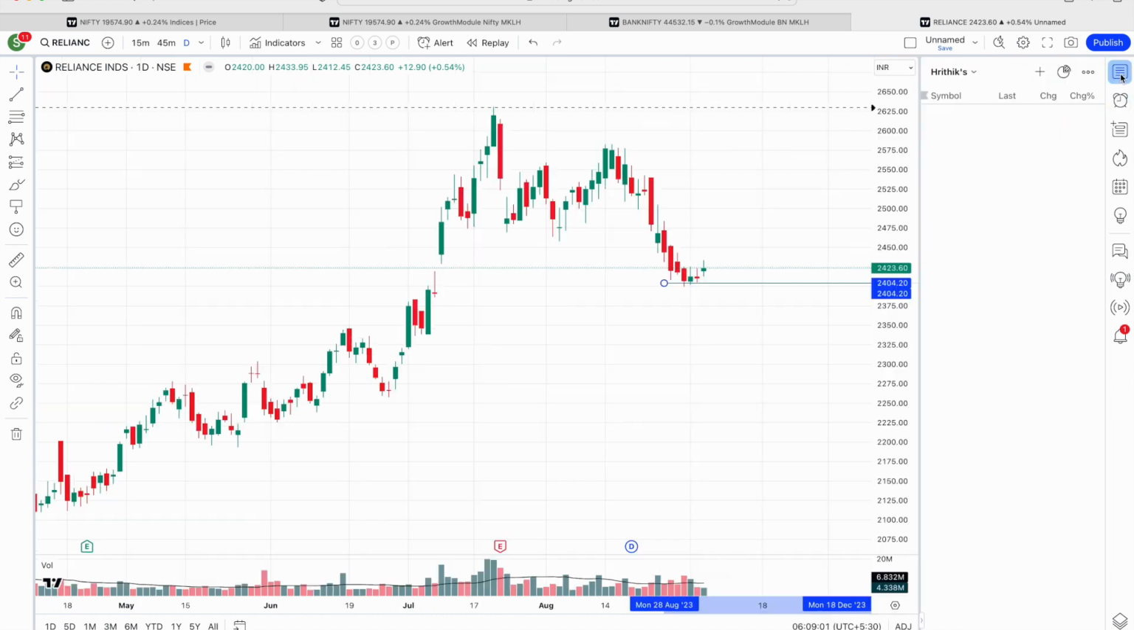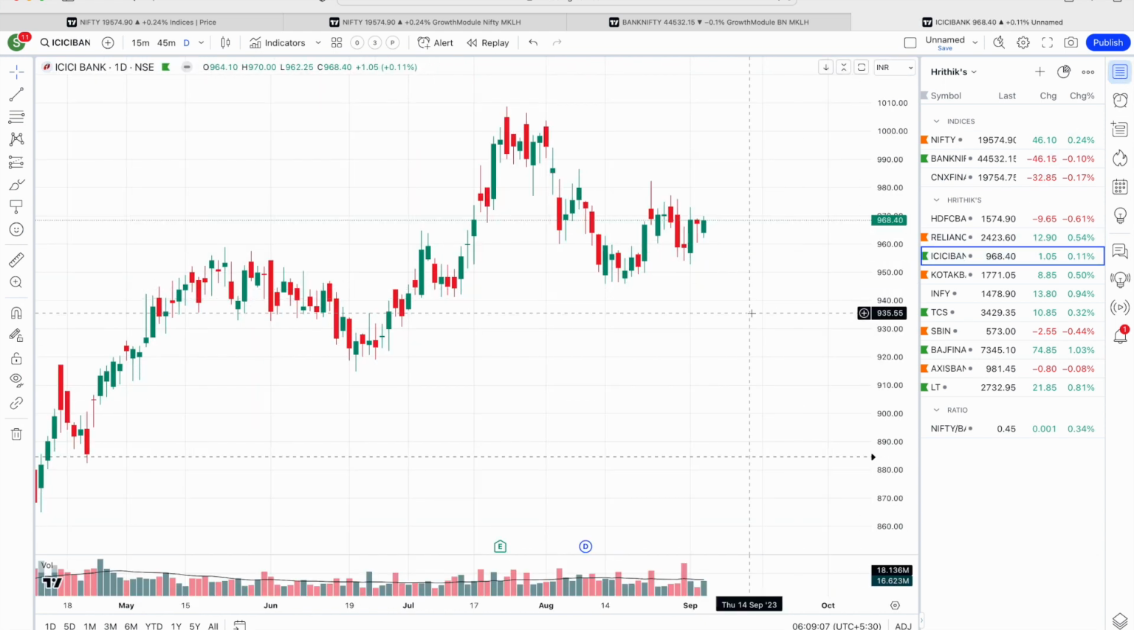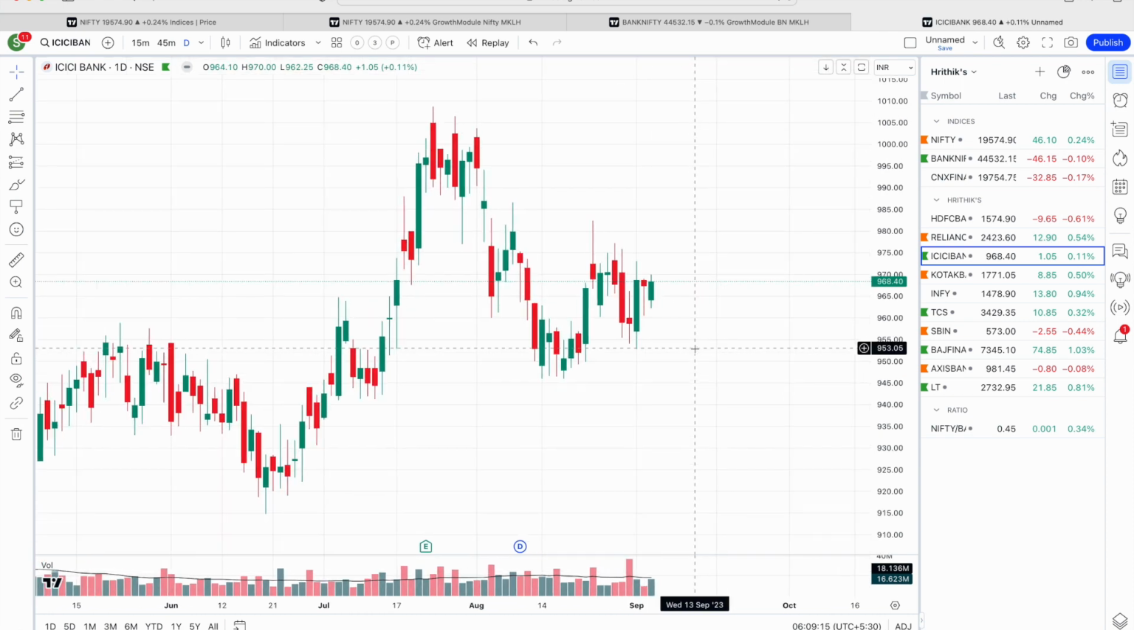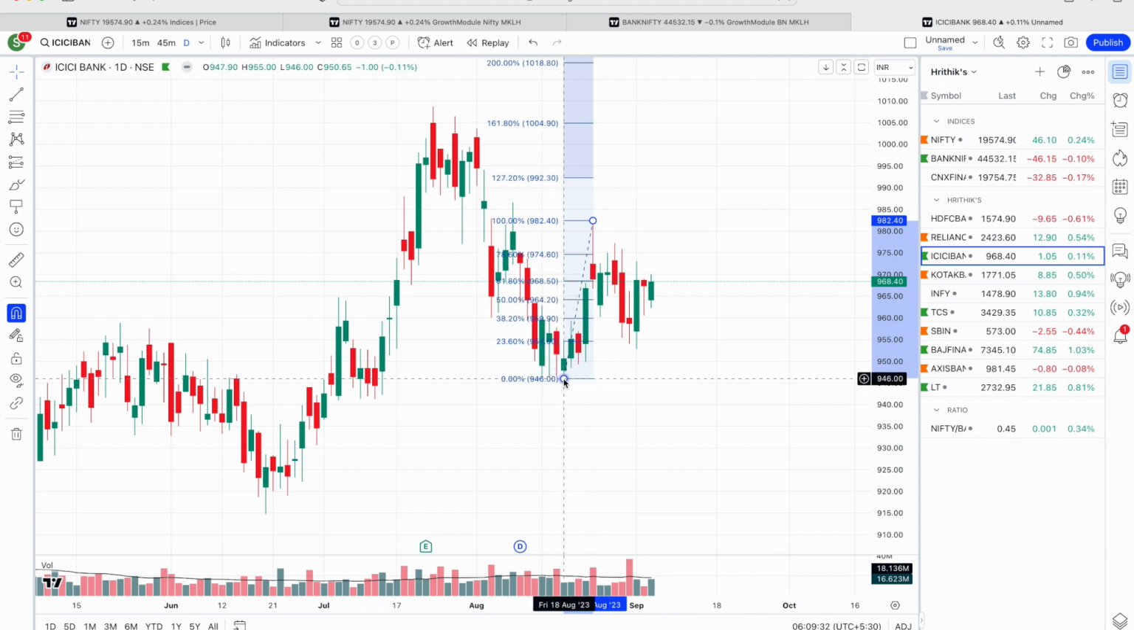So HDFC Bank, Reliance, they are still struggling, not giving a very good move. ICICI is in a way stronger as compared to both these stocks, HDFC Bank and Reliance. So the target for ICICI Bank is about 992 odd level. This is what the expectation is. This can take a while. It may get completed in this particular month, or maybe it can take some more time.